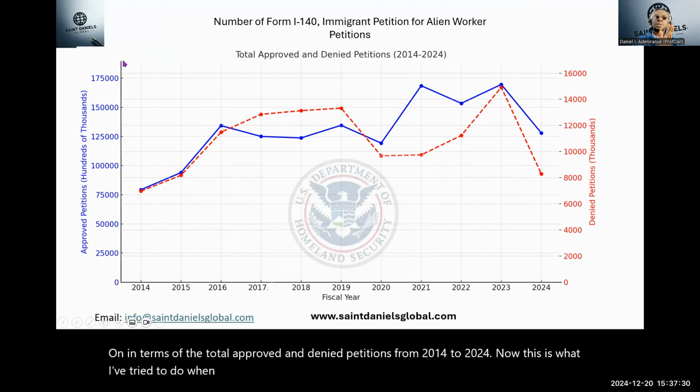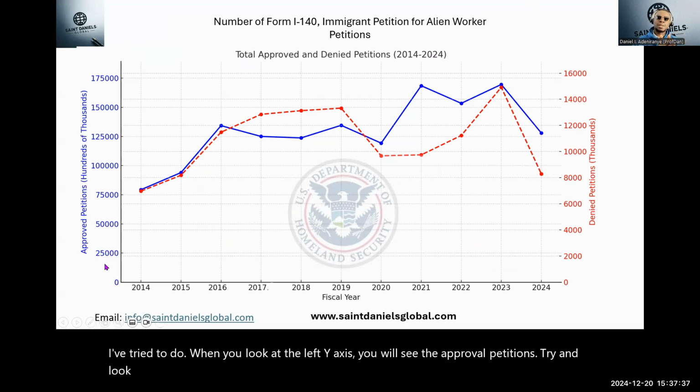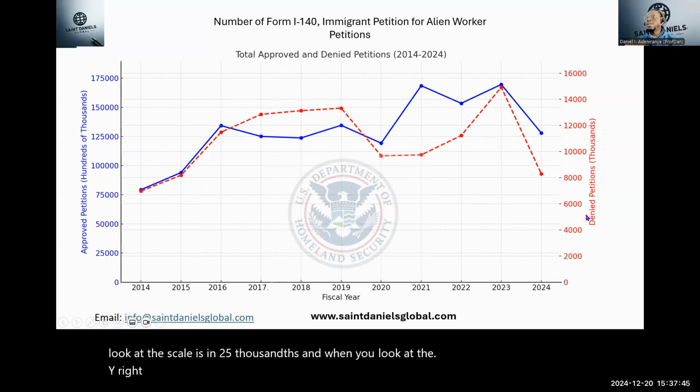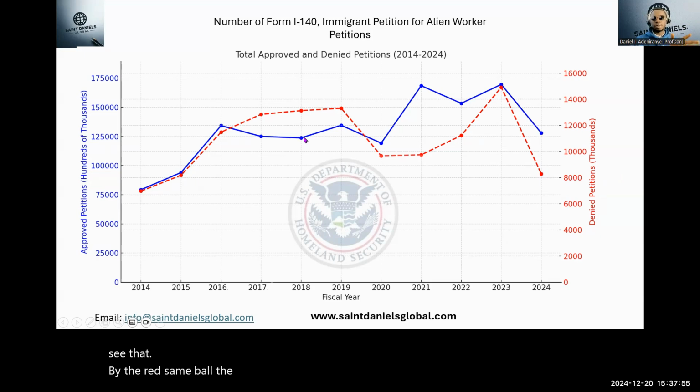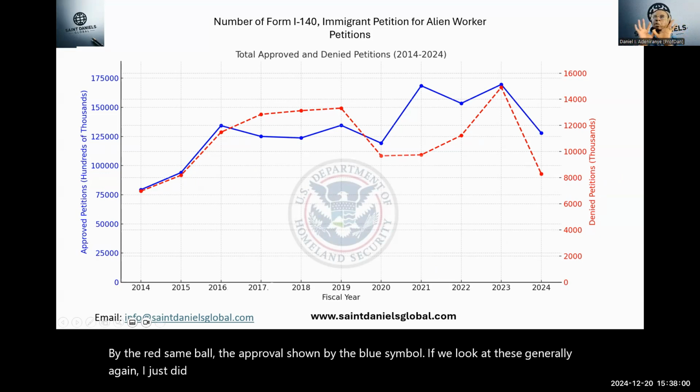When you look at the left y-axis, you will see the approved petitions. Look at the scale, it is in 25,000s. And when you look at the right axis, you will see the denied petitions, which are scaled in thousands, in 2000s. You can see that by the red symbol, the approvals shown by the blue symbol. I just did this for us to have a view of how things have been in the past years up until now.